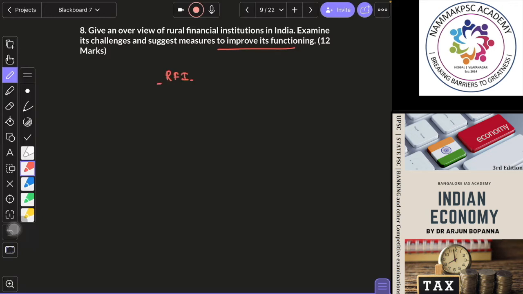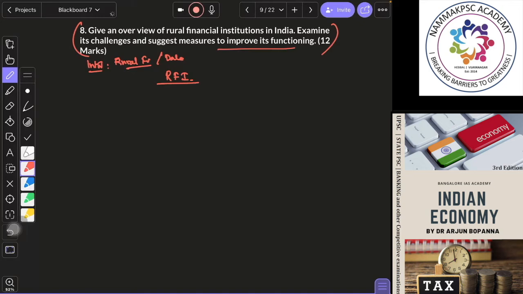Broadly, when you are asked a question like this, you can start with an introduction saying why rural finance is important, or you can give some data. Or you can directly start, saying that rural financial institutions in India can be divided into formal and informal sector. The formal sectors are classified in the following manner. That itself can be an introduction, because these are direct questions.